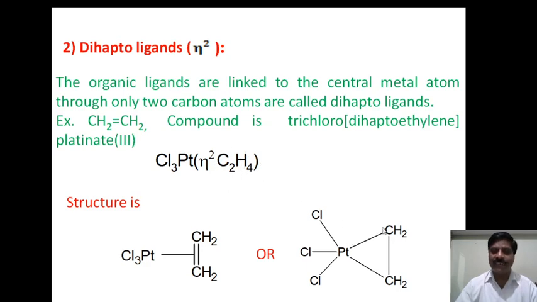The organic ligand contains 2 carbon atoms. Both carbon atoms are directly linked with the platinum. Hence, it is called a dihapto ligand. We can also write this in shortcut form: chloro platinum here, and this bond will be placed at the center. This indicates that platinum is directly linked with this carbon atom and this carbon atom. Therefore, both carbon atoms of ethylene are directly linked with platinum. Hence, it is called a dihapto ligand.